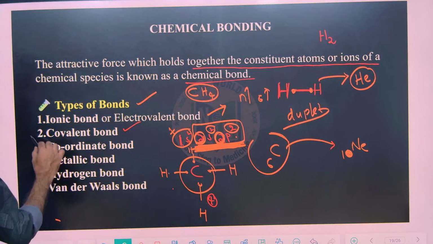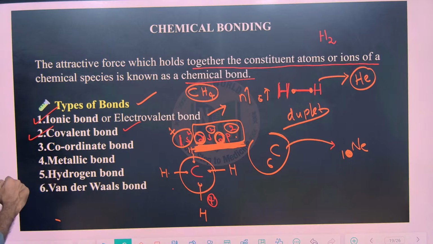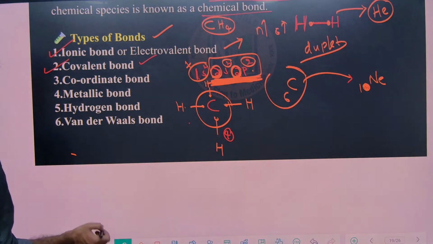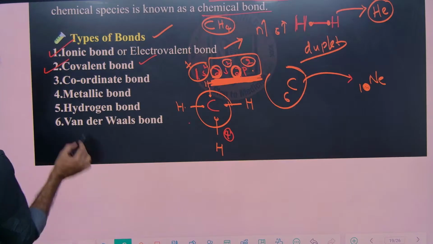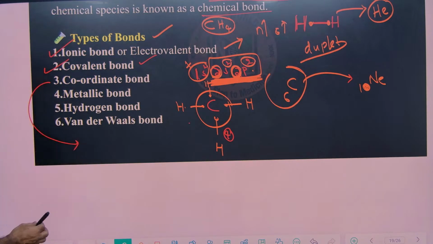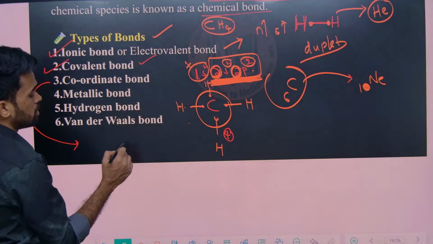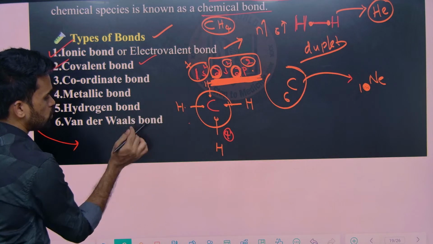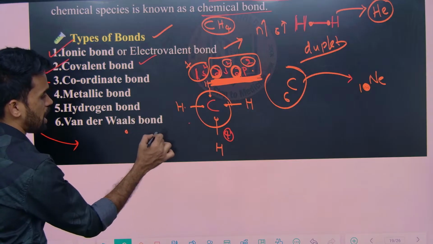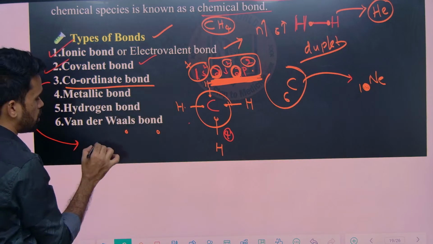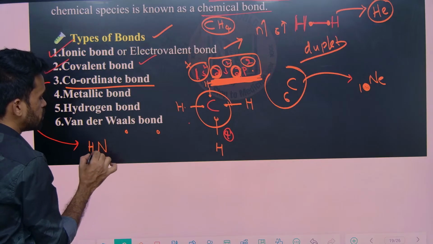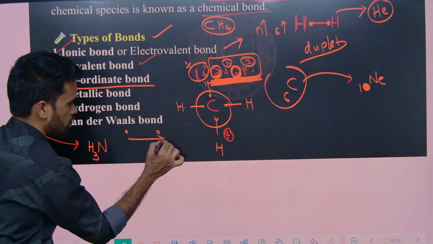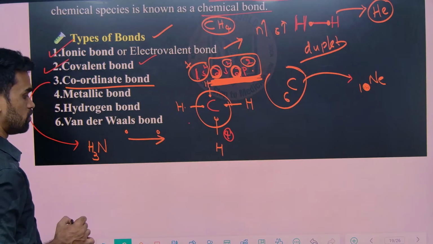So the covalent bond is over. The ionic bond is also discussed. Next, the coordinate covalent bond. What do we mean by coordinate covalent bond? Sometimes a covalent bond is formed by mutual sharing of 1 electron from each atom. But in a coordinate covalent bond, both electrons are given by only one species in order to make that covalent bond.